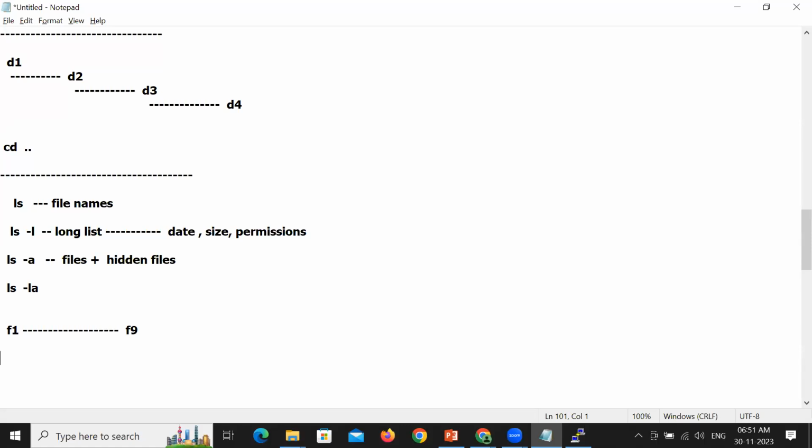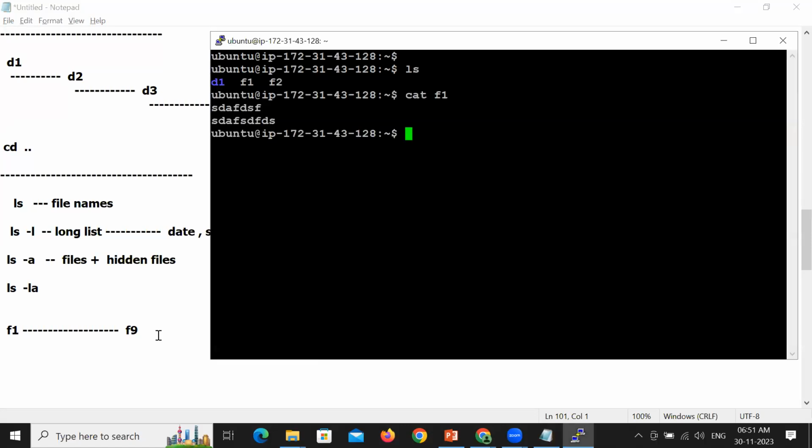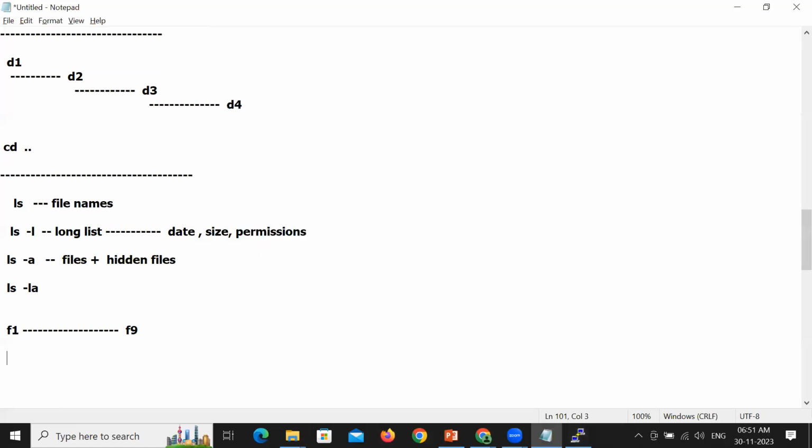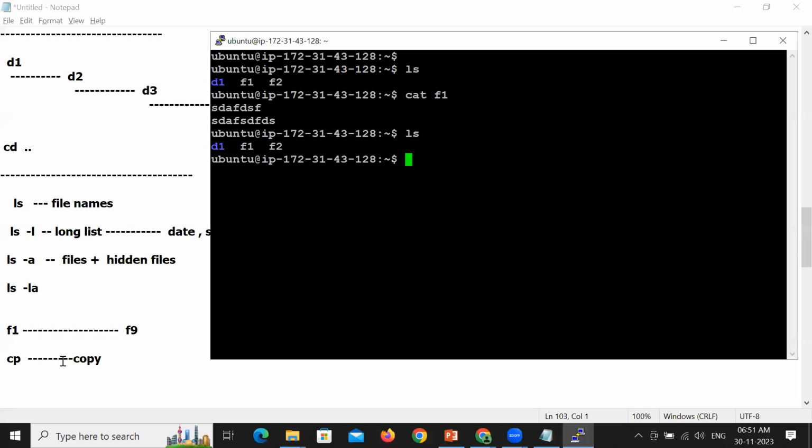The source is f1 and the destination is f9. Do we have f9 ready with us? No, we don't have f9. So when you want to create a duplicate copy with a different name f9, we have a command called cp, which stands for copy, which helps you to copy the file.